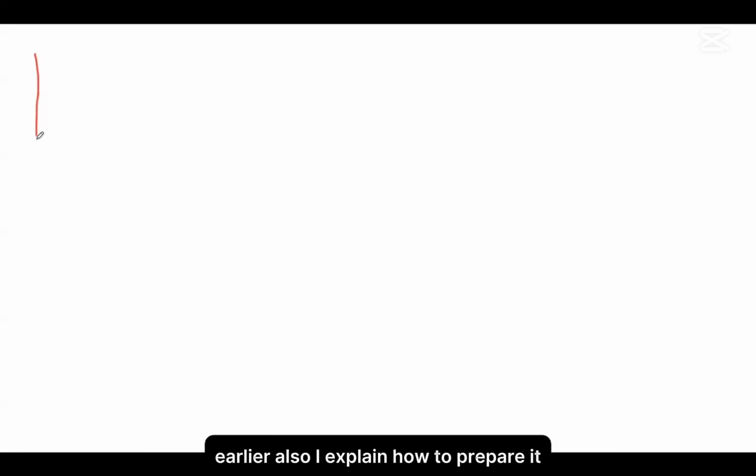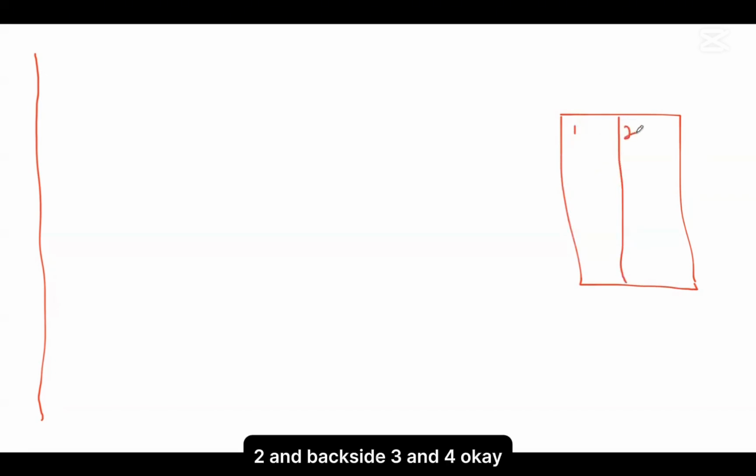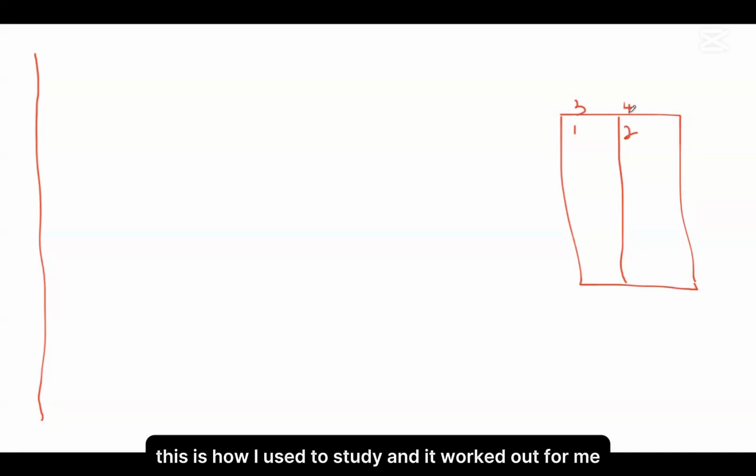Earlier also I explained how to prepare it. I asked you to take an A4 sheet and divide it into two. It's simply like this. You take the A4 and you bend it. So you have four parts: 1, 2, and on the backside 3 and 4. This is how I used to study, and it worked out for me.